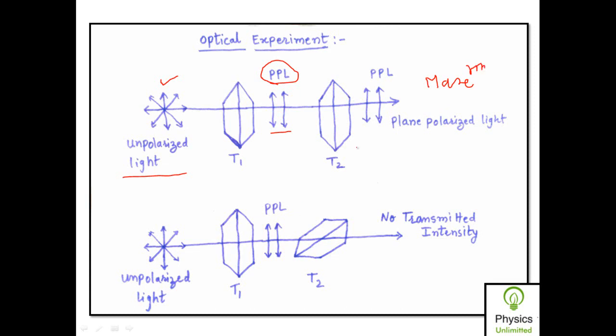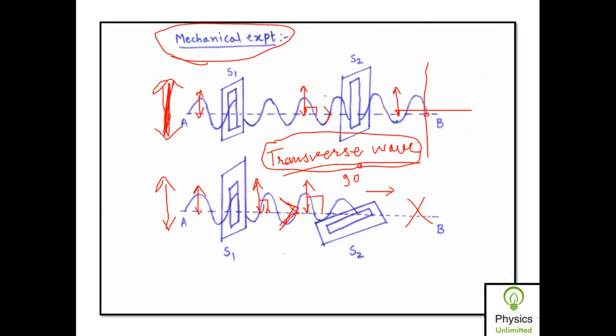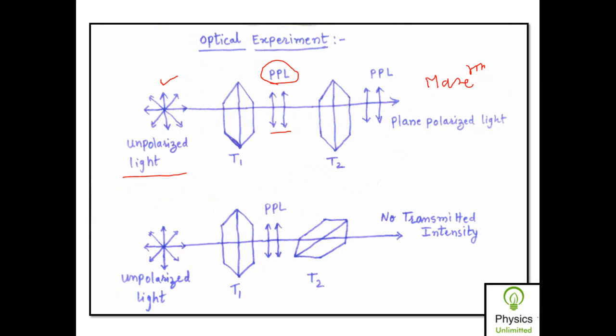Now let us perform a similar experiment like that of the mechanical experiment. Here we have the same case. Here these are the two slits whose axes are parallel to each other, and in the second case the axis of the second slit is rotated by 90 degrees. So here the axes of the two tourmaline crystals are initially held parallel to each other, but now if the axis of tourmaline crystal T2 is rotated by 90 degrees with respect to the axis of tourmaline crystal T1, then what will happen?